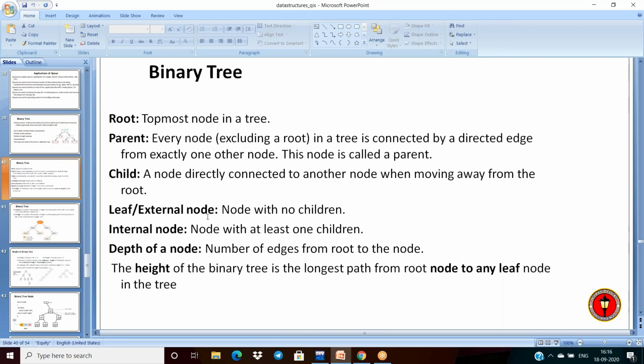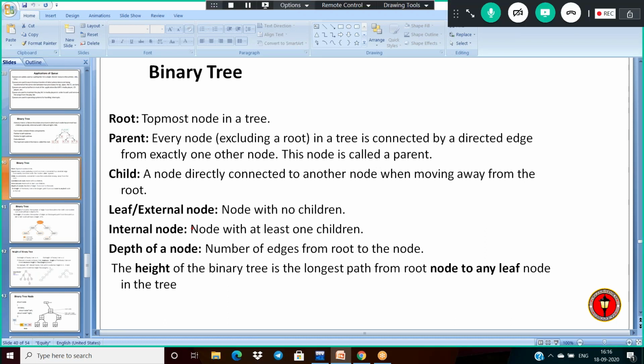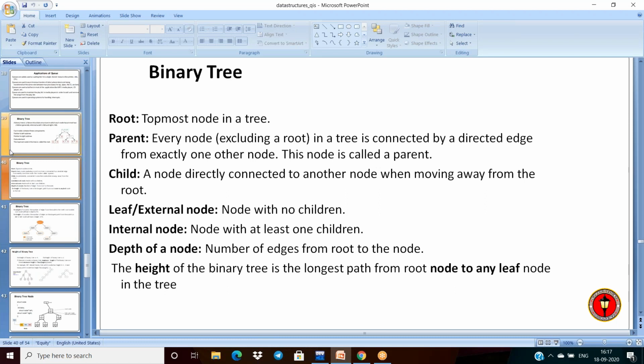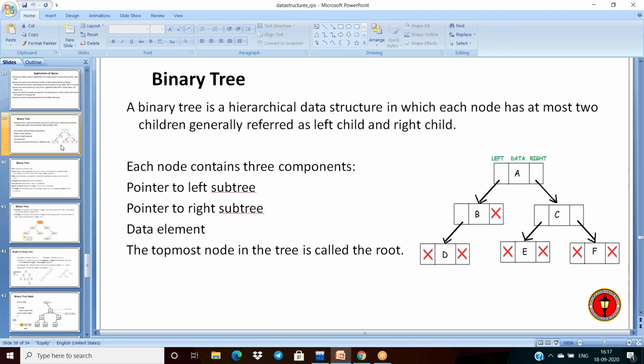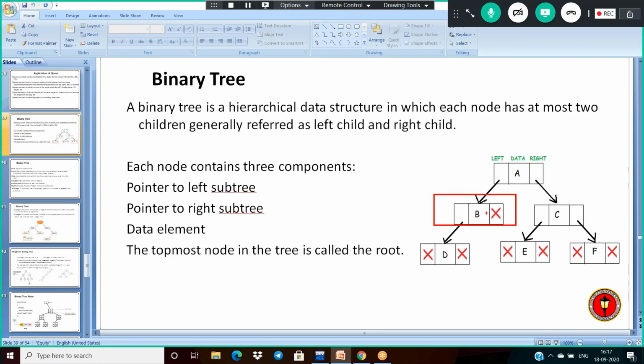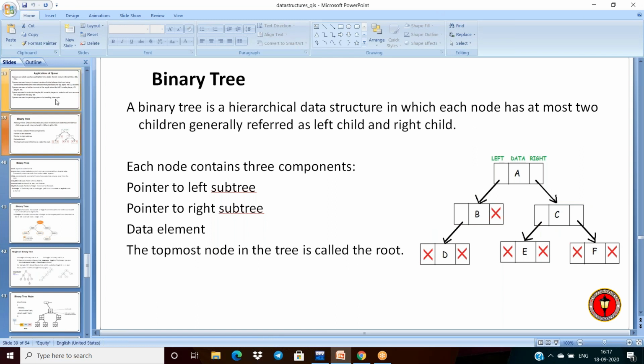Okay, and internal nodes: a node with at least one child. Those are called internal nodes. Yes, it has at least one child, and already it has two children. So these are internal nodes.